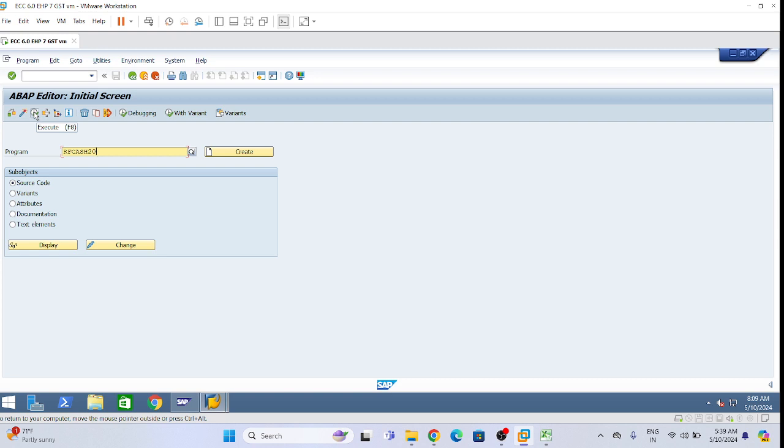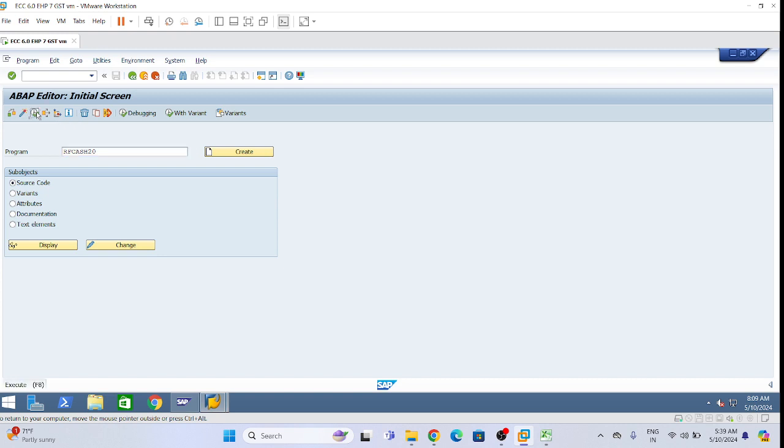S for Shimla, E for England, SE38. Give the same program which we have given in the print program, RF cash 20. Don't click on create, click on execute, because this is an ABAP program. ABAP is used to develop programs, so we are just executing the existing one.